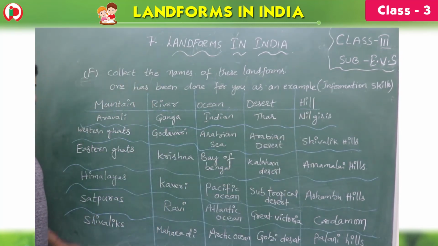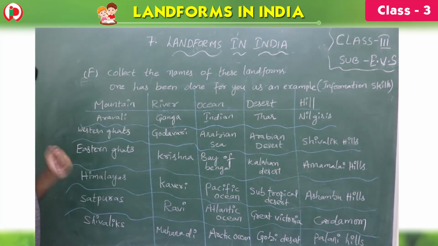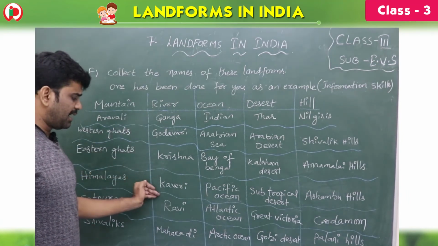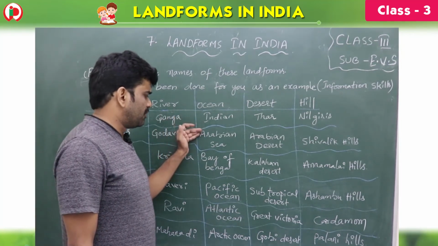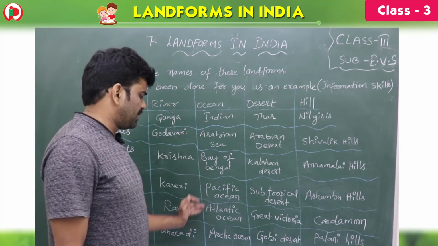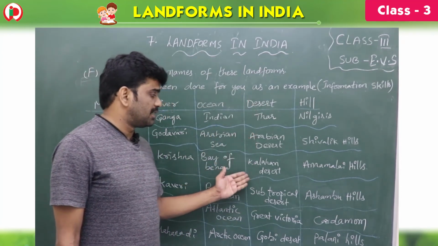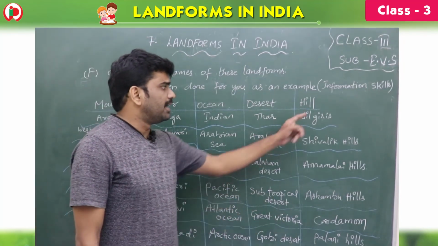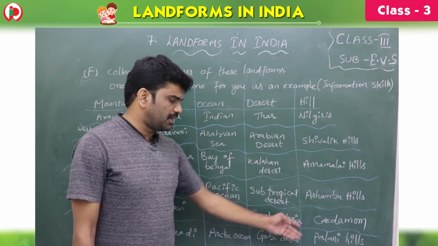So these are the different types of landforms like mountains, rivers, oceans, deserts and hills, children. Mountains: Aravali, Western Ghats, Eastern Ghats, Himalaya, Satpura, Shivaliks. Rivers: Ganga, Godavari, Krishna, Kaveri, Ravi and Mahanadi. Oceans: Indian Ocean, Arabian Sea, Bay of Bengal, Pacific Ocean, Atlantic Ocean, Arctic Ocean. Deserts: Thar Desert, Arabian Desert, Kalahari Desert, Subtropical Desert, Great Victoria, Gobi Desert. And hills: Nilgiri Hills, Shivalik Hills, Annamalai Hills, Ashambo Hills, Cardamom Hills and Palani Hills.